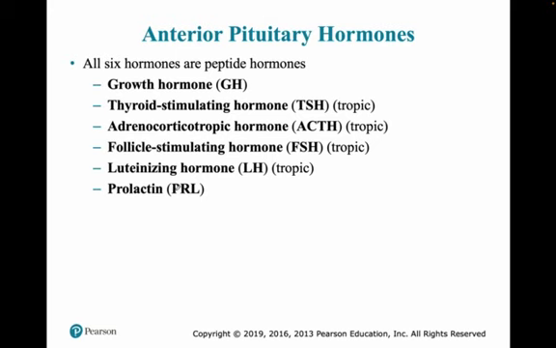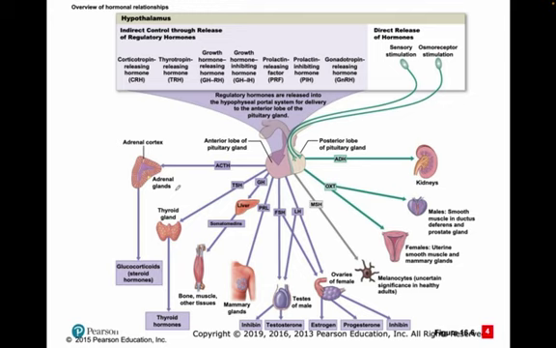So let's get back to the first picture that we discussed, which was this one. These are all the hormones that are released by the hypothalamus upon stimulation. What are the stimulations? We'll discuss them one by one. But one thing: they don't have to be secreted all at the same time.